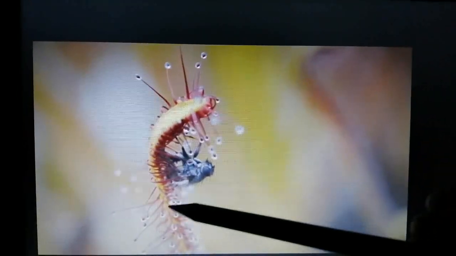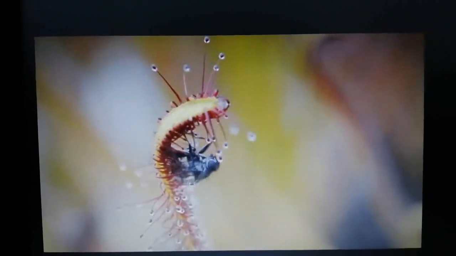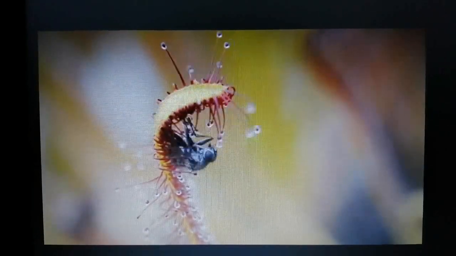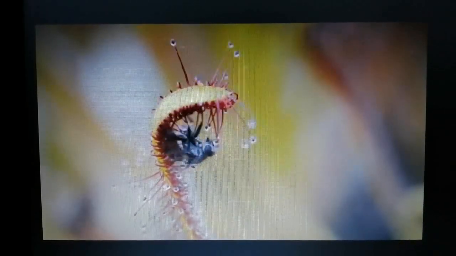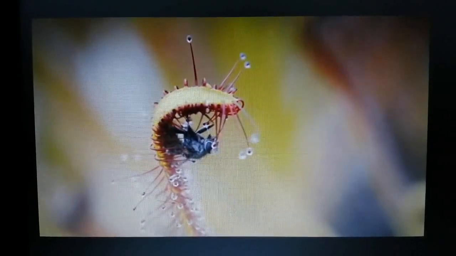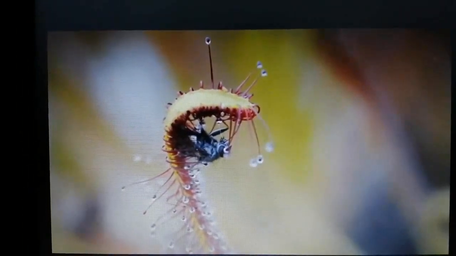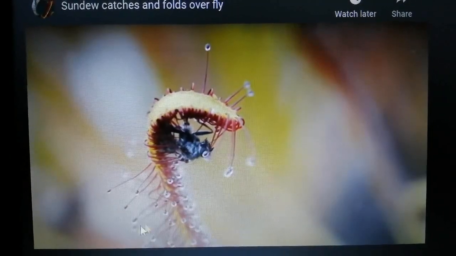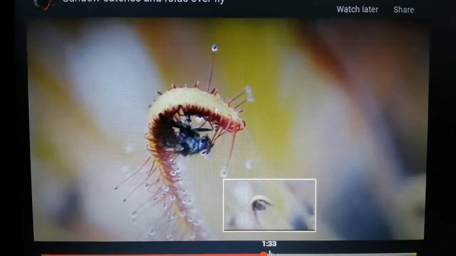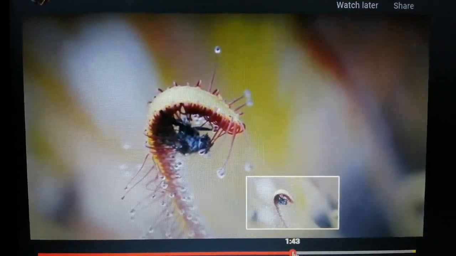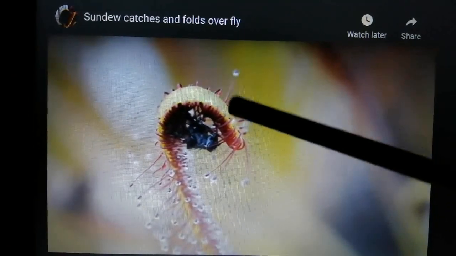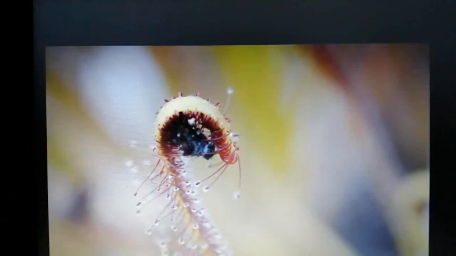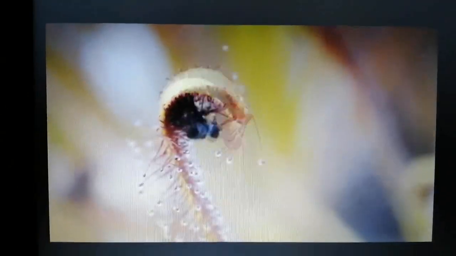Also you can see the plant has started bending. And then it is going to roll this insect, and then it is going to secrete a juice, and the insect is then going to die, and the plant is going to absorb its nutrition from it.